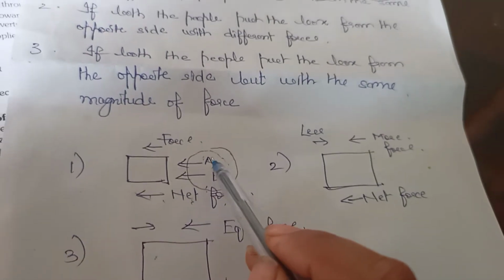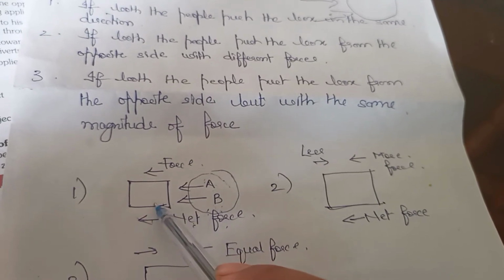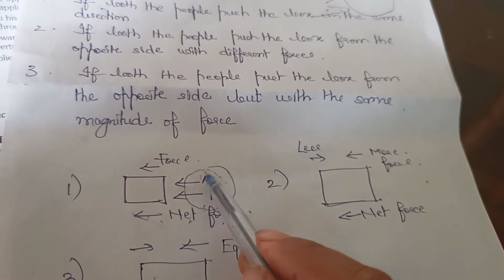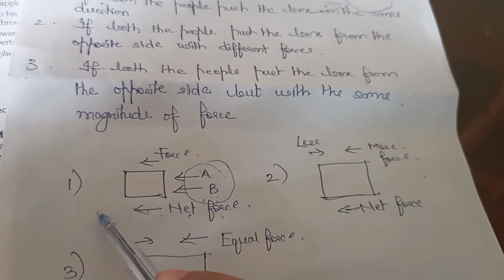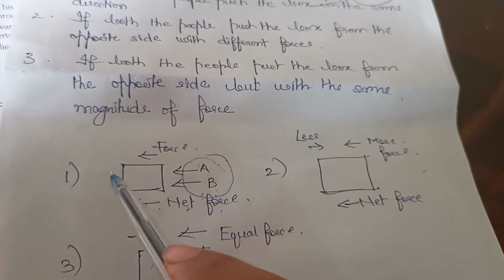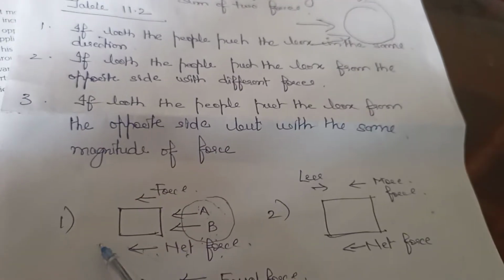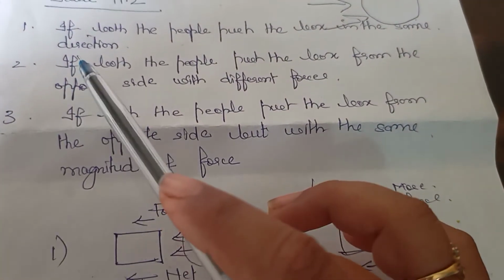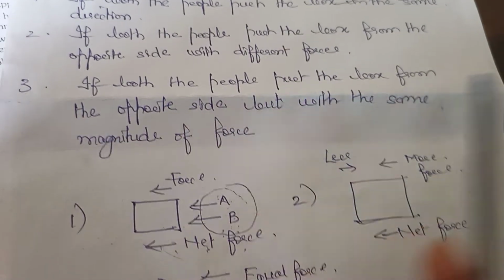When the force is applied from one side, like A and B are applying forces on this box, the net force will be A plus B. And in which direction will that object move? To the left side, because the force is applied from here, so it will move in the same direction. Now the second point is, if both people push the box from opposite sides with different forces.